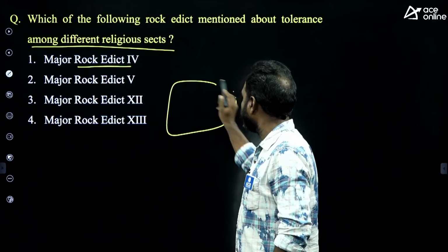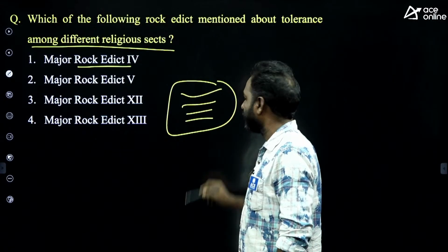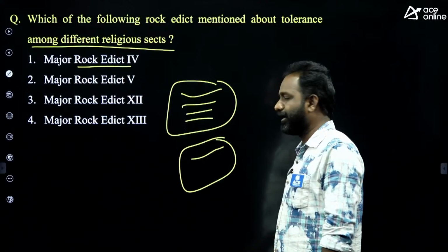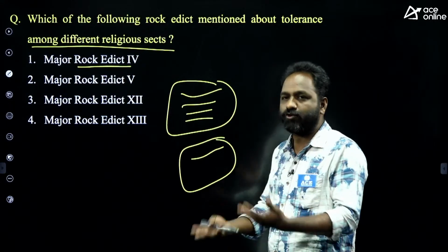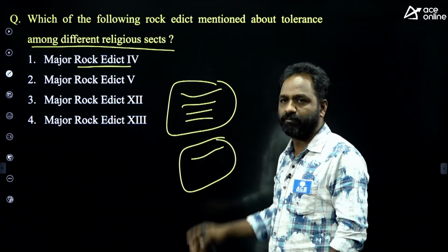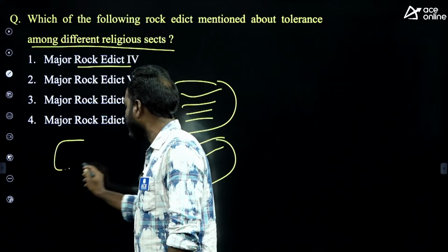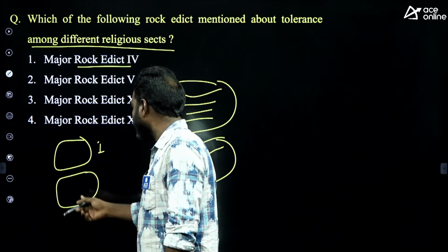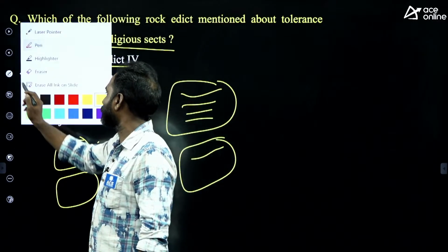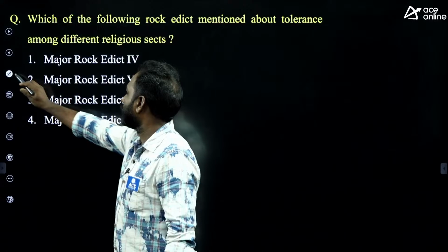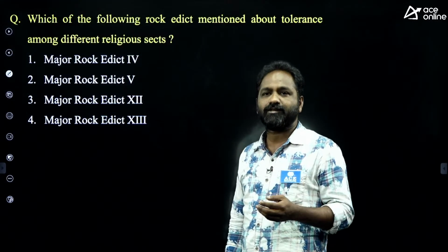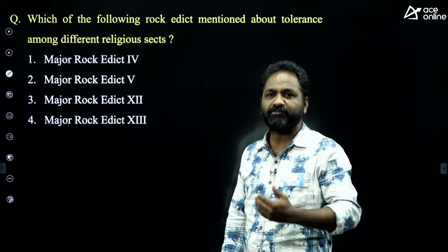If the inscription on a rock runs to a few lines, we call it major. If the inscription is in one line only, it is called minor. An inscription in many lines is called a major inscription. Suppose in Orissa I found inscription number 1, and in Bihar I found another, inscription 2. They are given numbers only.